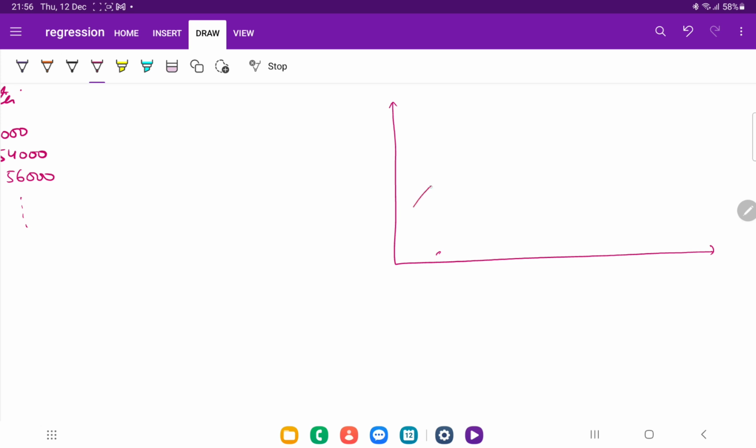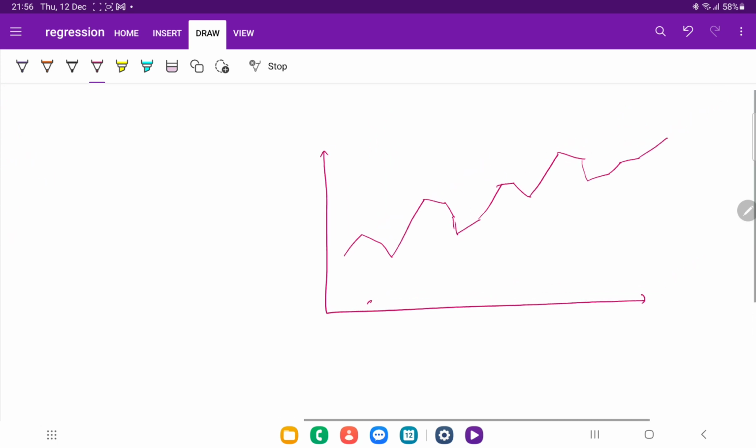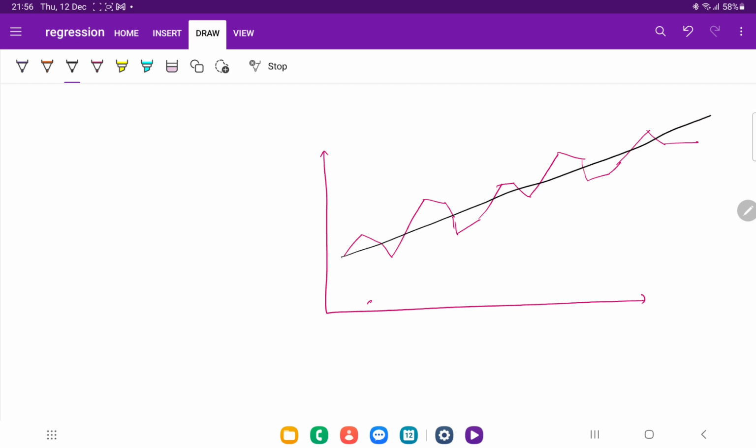Let's suppose there is a graph, right? Let's suppose that this is the sales graph. If I ask you whether sales are fluctuating, you will say yes, the sales are fluctuating, right? But if I ask you what the trend is, do you think the trend is increasing or decreasing? So let me plot a line of best fit like this, the average trend line. This trend line is actually showing that the sales are continuously increasing, right? But there are fluctuations, right?